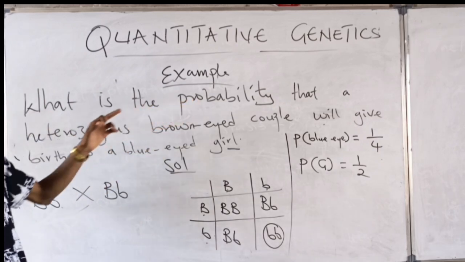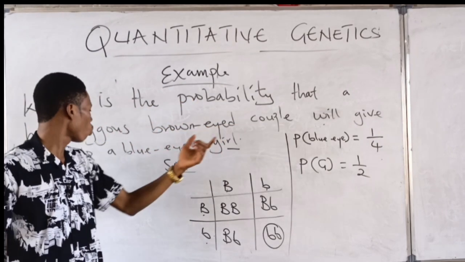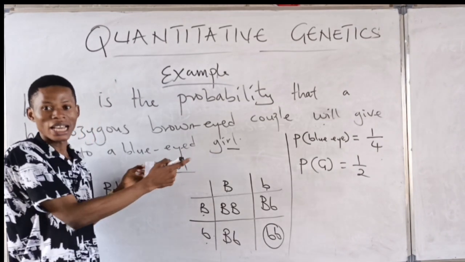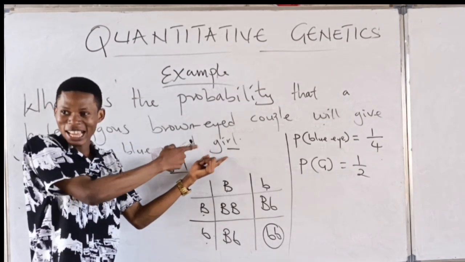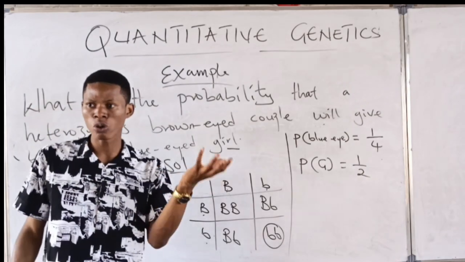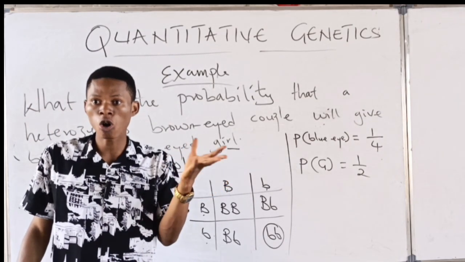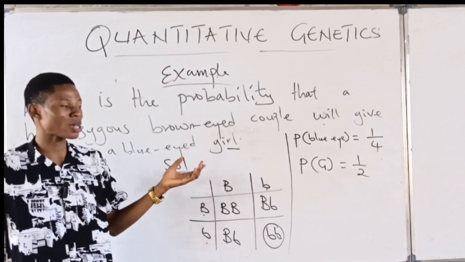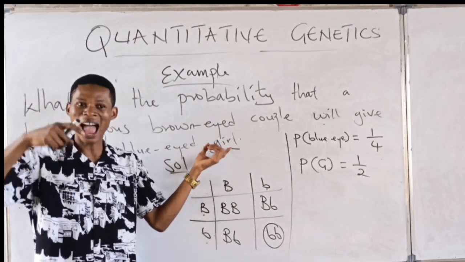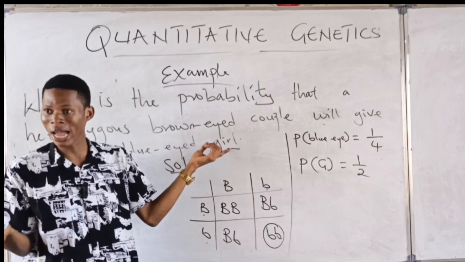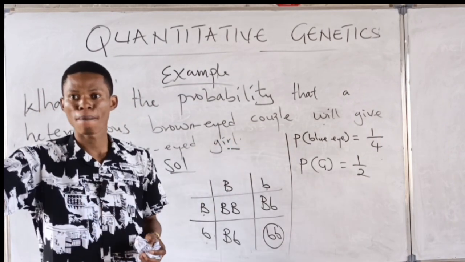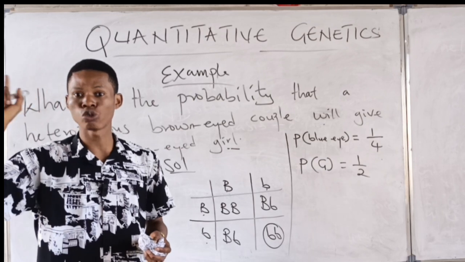Now the question again. What is the probability that a heterozygous brown-eyed couple will give birth to a blue-eyed girl? Meaning that the person is a girl and blue eyes, right? Did you say the person is a girl or blue eyes? The person is not a girl or blue eyes. The person is a girl and the person has blue eyes. So that "and" should tell you it is multiplication. Remember the and rule.